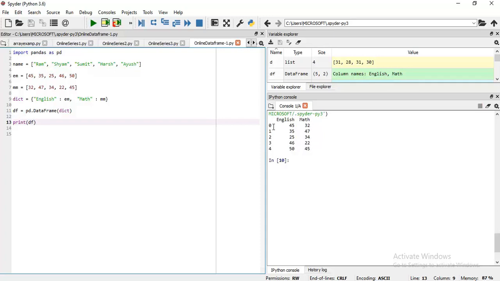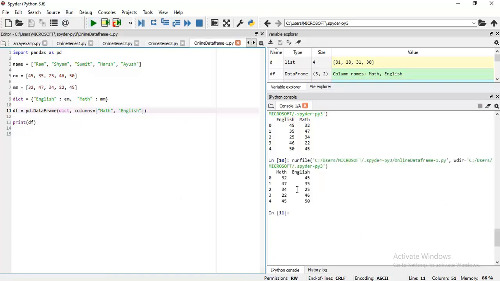If you want to change the sequence of the columns, then we can add columns here. I just want the math column to display first, and after this the English column. Execute the code, and you see the order of the columns is changed.